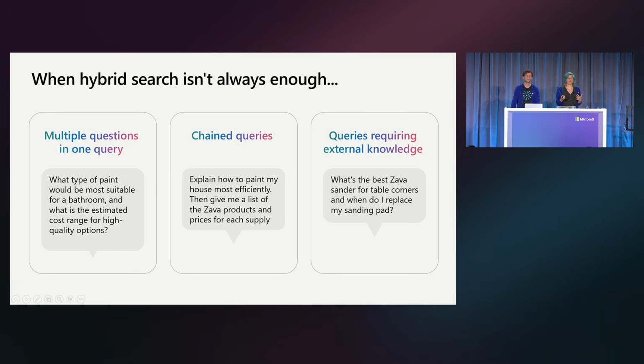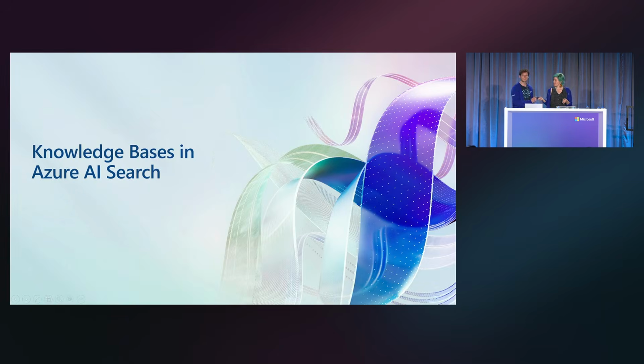A lot of people expect your applications to both be able to search your data, but also just generally know things about the world, right? So they need to be able to search the web in order to answer those questions. So those are the kind of interesting queries that you're going to see in many of your applications that the AI Search team has been figuring out a way to approach. So let's have Matt talk about that.